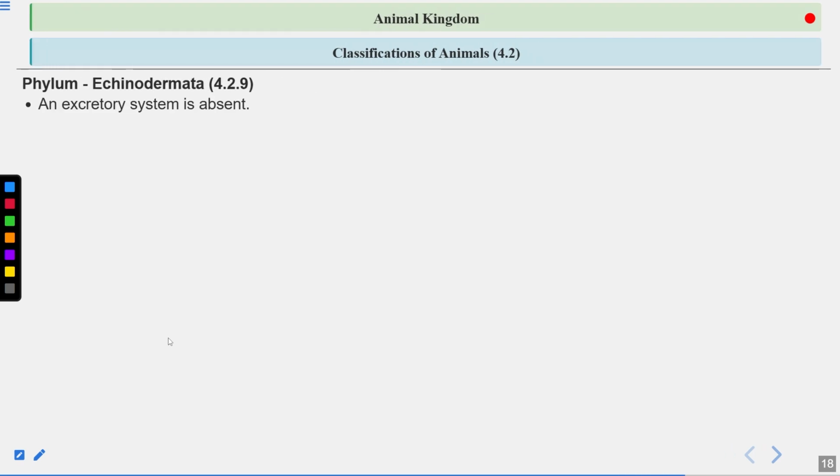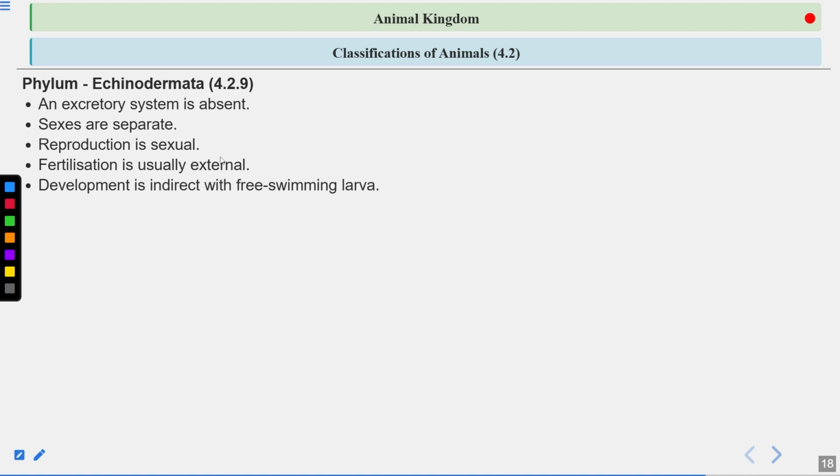Now, the excretory system is absent here. So how are they doing excretion? They are doing excretion with the help of the water vascular system. Sexes are separate, meaning they are dioecious. Reproduction is sexual, meaning two individuals will be involved, male and female, because they are dioecious. Fertilization is usually external, meaning the sperm and the eggs are released in the water. Fertilization takes place outside the body.